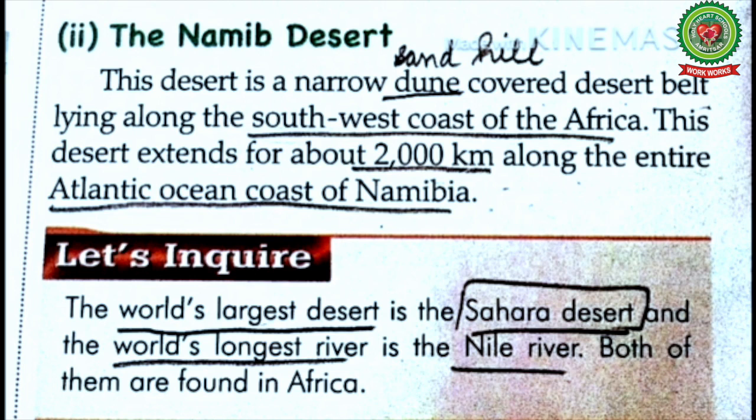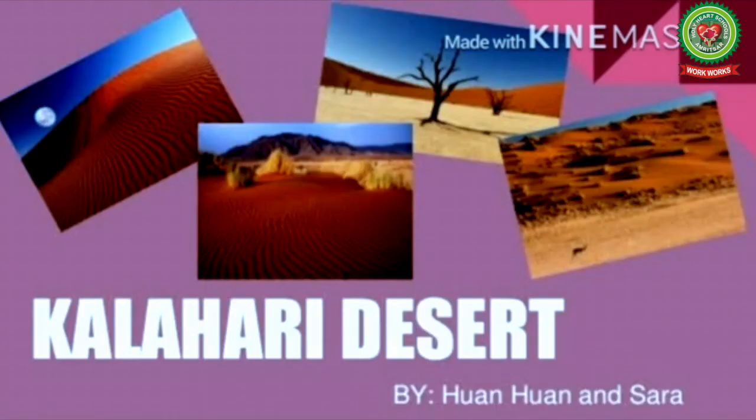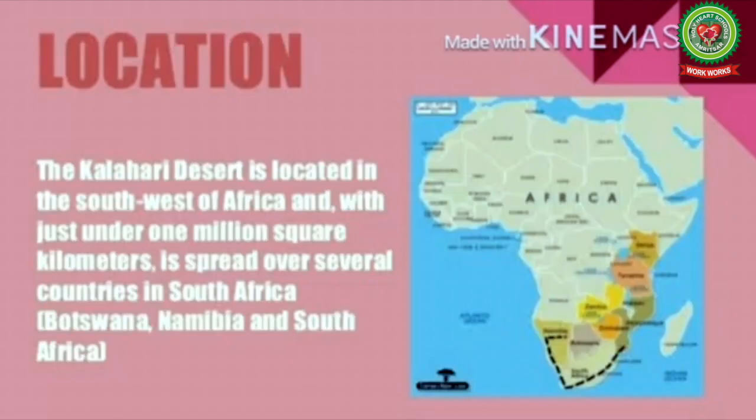Let's inquire. The world's largest desert is Sahara Desert and the world's longest river is the Nile River. Both of them are found in Africa. Now, next is Kalahari Desert. Location. The Kalahari Desert is located in the southwest of Africa with just under 1 million square kilometers. It is spread over several countries in Southern Africa. These are Botswana, Namibia, and South Africa.